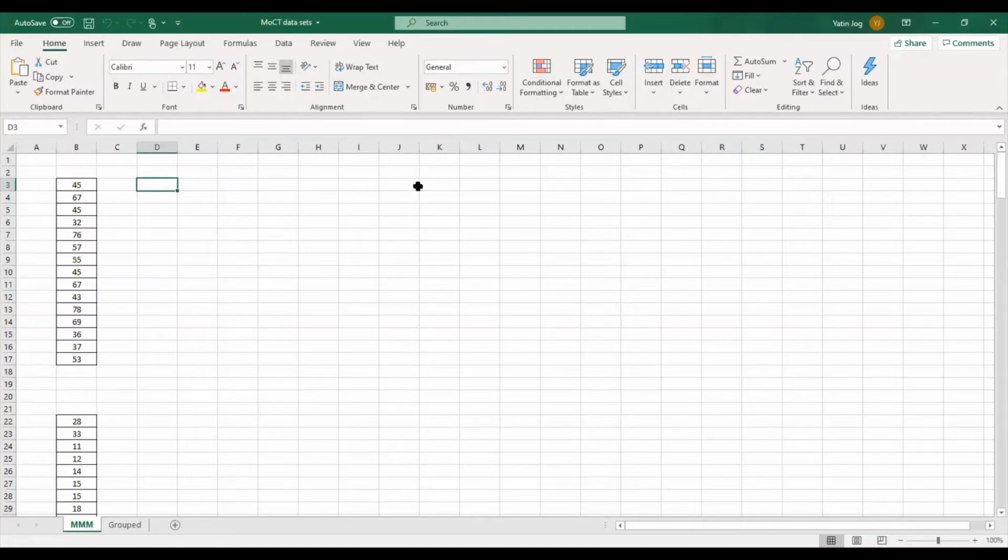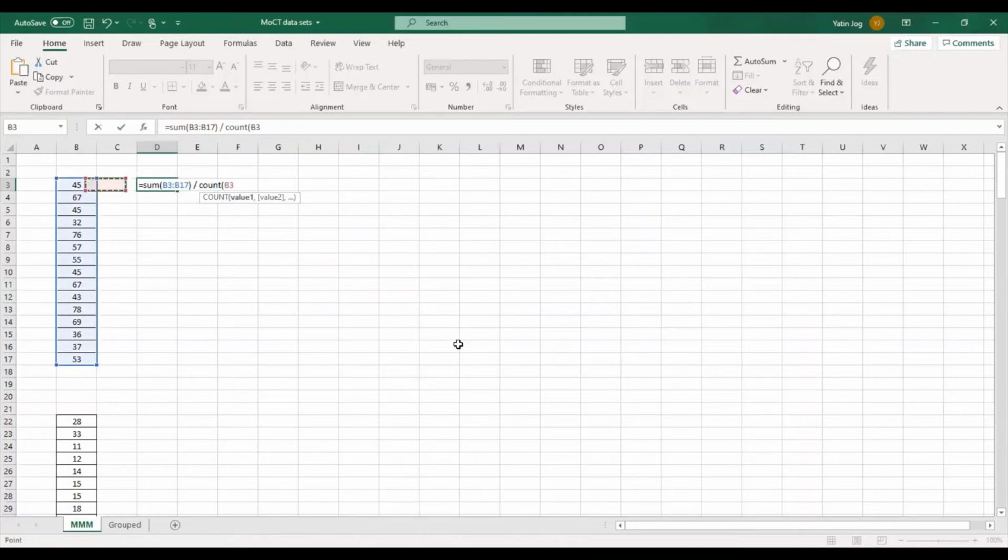Summation of all the values. So I'll say equal to, there is a function called sum, into the bracket, and then I'll add all these values, divided by, what is the denominator? The number of observations. So how to count the number of observations? There is a function called count. It will just count how many observations you have. So sum of B3 to B17 divided by count of B3 to B17. So my mean comes as 53.666. This is method number 1, by using the formula sum divided by count.